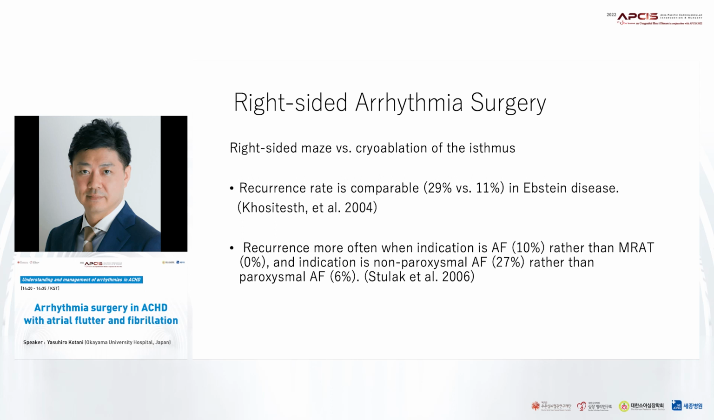So what about the comparison of right-sided maze versus cryoablation of the isthmus? The recurrence rate is comparable in Ebstein disease, and the recurrence is more frequent when the indication is atrial fibrillation rather than micro re-entrant tachycardia, and also when the indication is non-paroxysmal atrial fibrillation rather than paroxysmal atrial fibrillation.